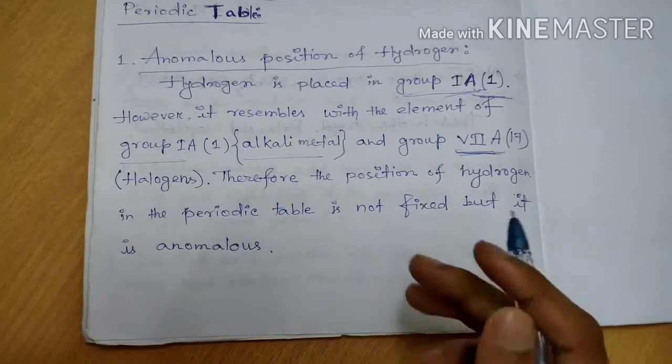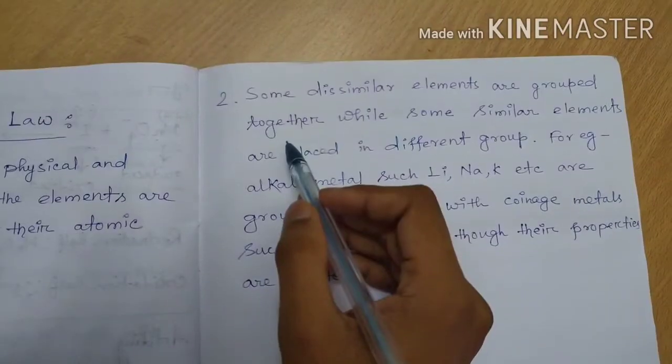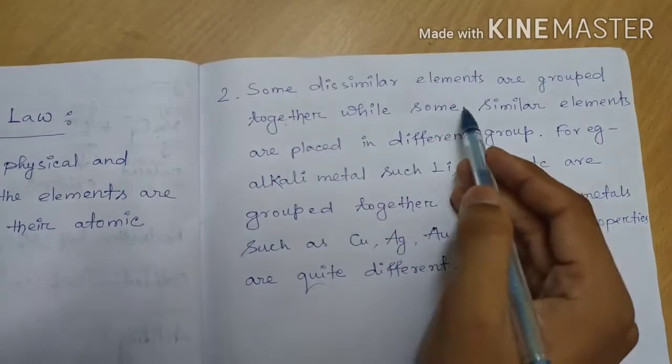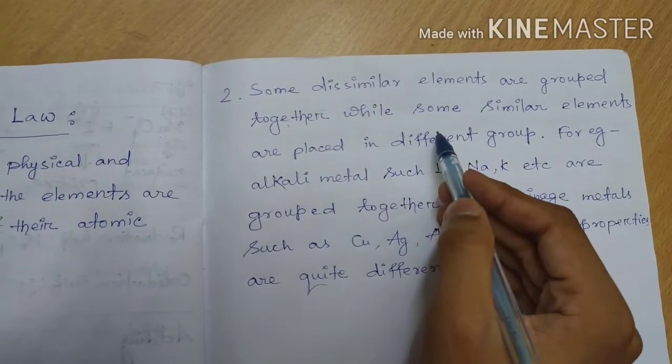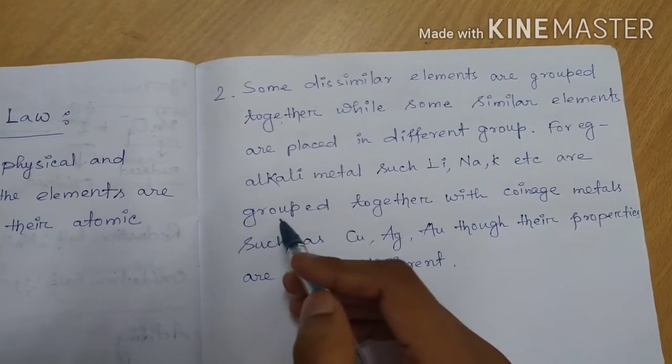Now come to the number 2 point. Defect number 2 is that some dissimilar elements are grouped together while some similar elements are placed in different groups.